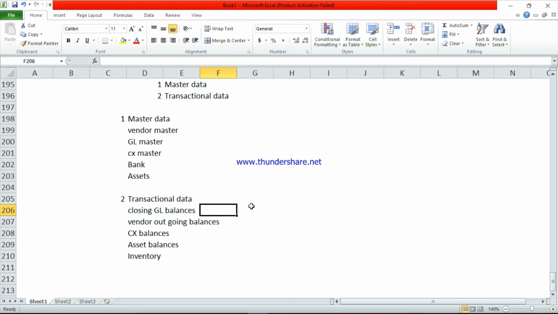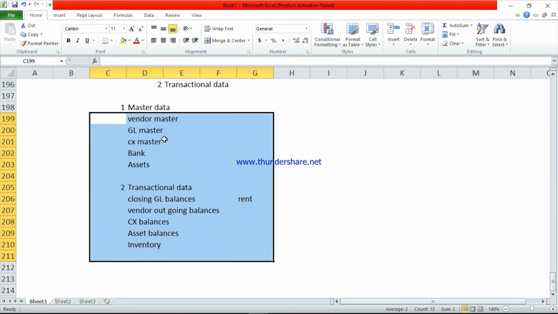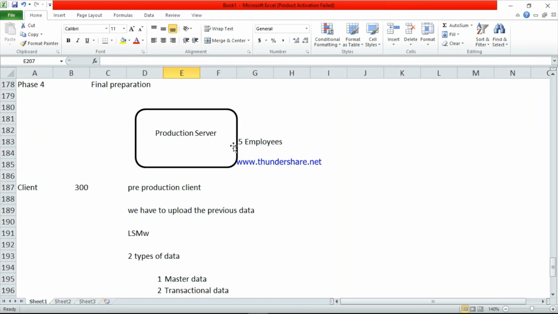Closing GL balances I think everyone knows. For example, the rent balance, vendor outstanding balances, meaning how much we have to pay the vendor, customer balances, asset balances, inventory balances. All of these are closing balances, so they will come as opening balances to SAP. This one is master data and this one is transactional data. We have to upload all 5 years of master data and transactional data to SAP using this LSMW tool.